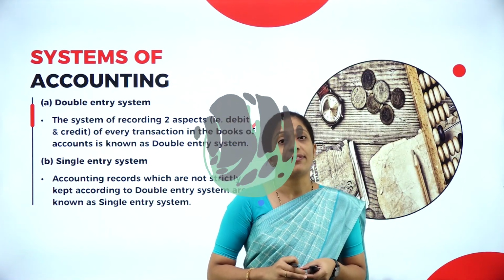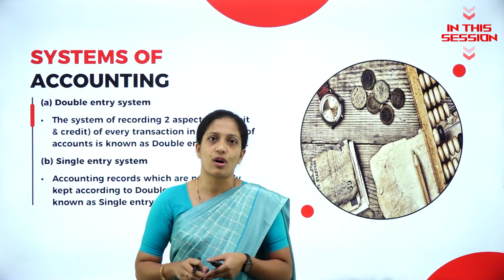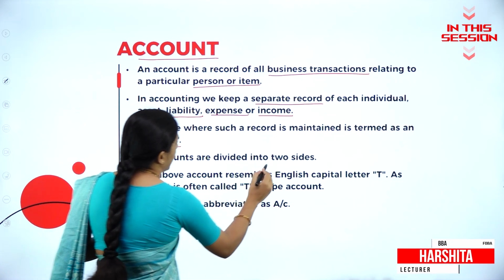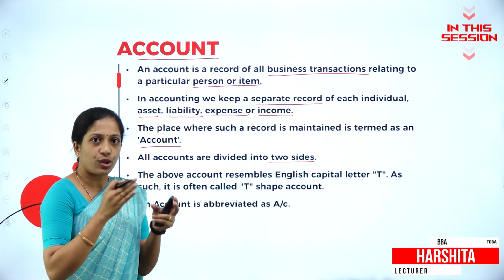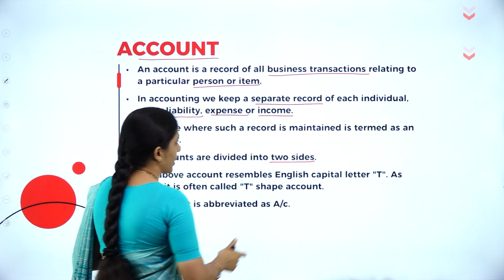Luca Pacioli is the first person to use the double entry system in his mathematics books called Summa. So he is popularly known as father of accounting. All accounts are divided into two sides. So we will learn about it. So we have two sides in each and every account, that is debit and credit side.